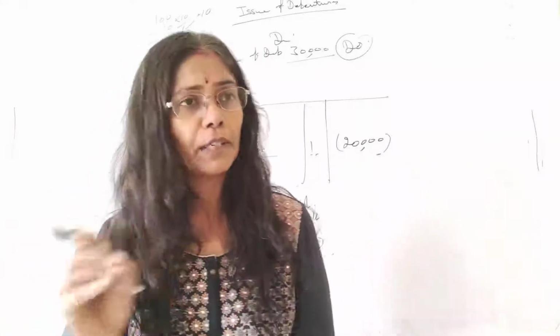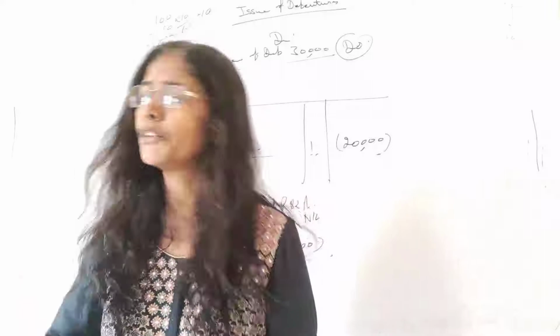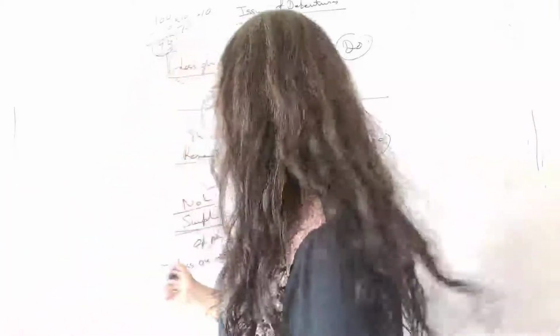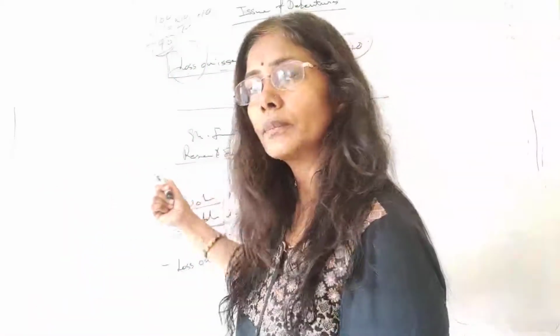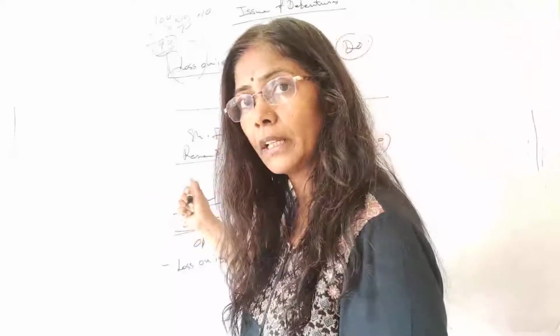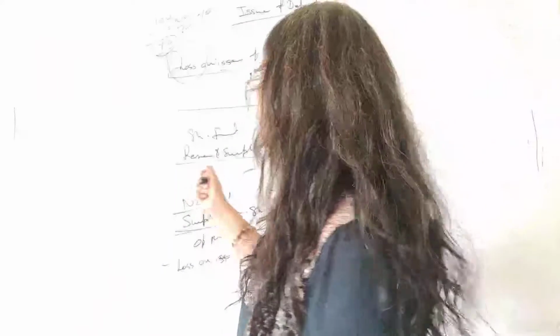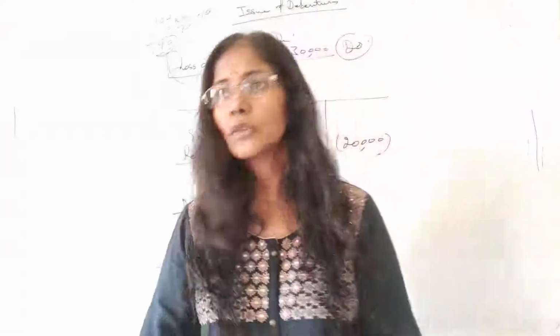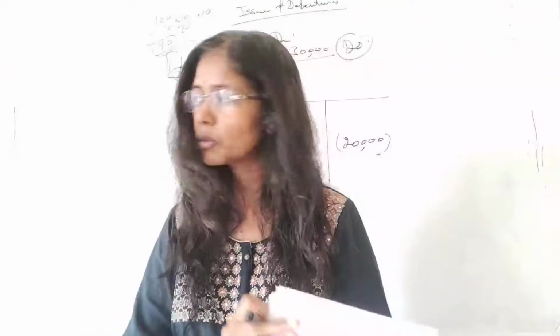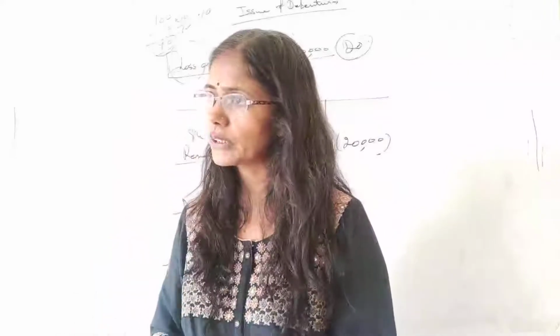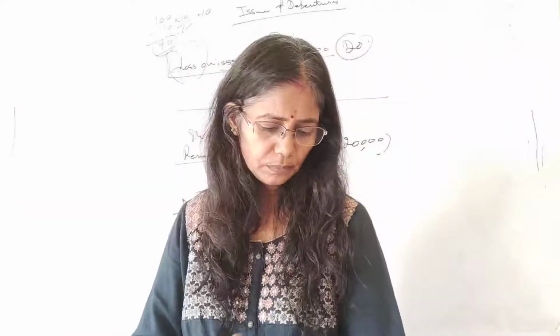If you have profit and loss given in the question, we utilize that, and if you don't have it, then the balance of your statement of P&L will go in the negative, and that will come as part of reserve and surplus. So I'm taking one illustration of this kind, so all the points will be clear.